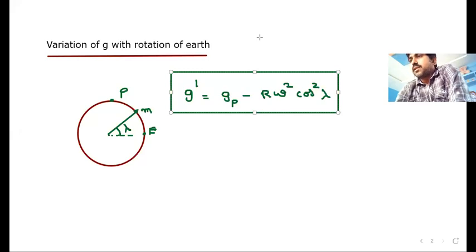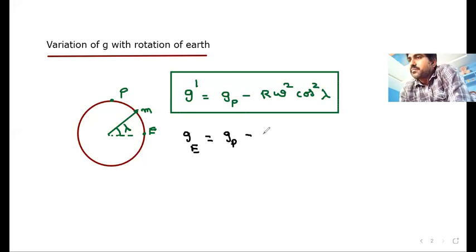Now, by using this particular formula, we can write different points here. For example, if the point is taken at equator, if you want to calculate G at equator, what is the formula then?